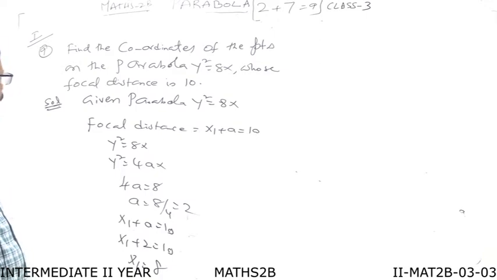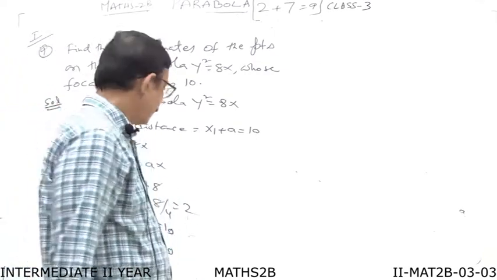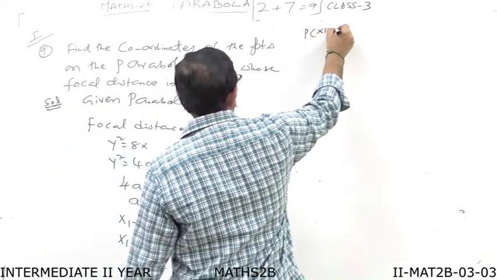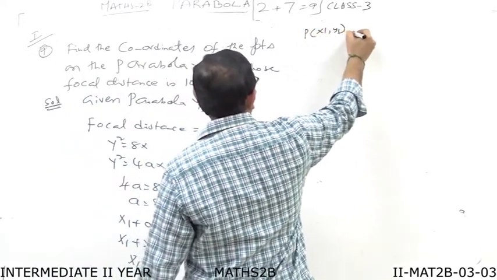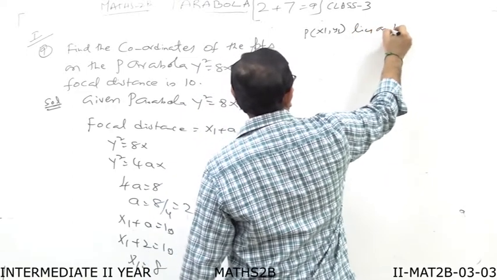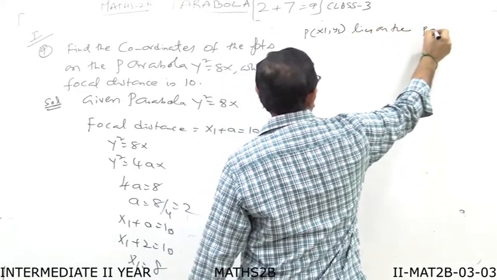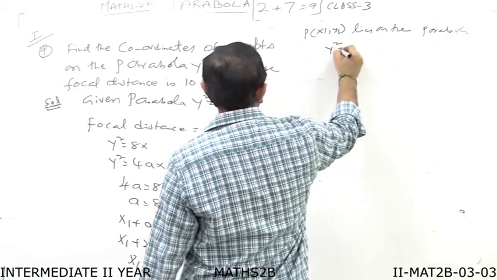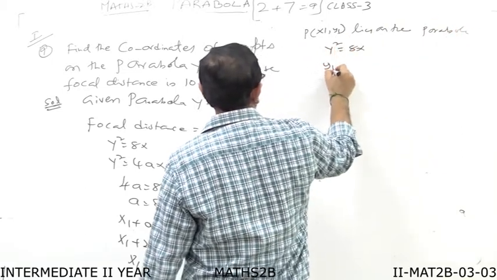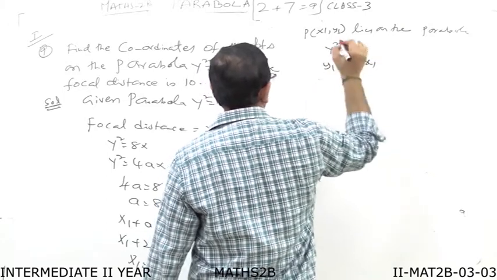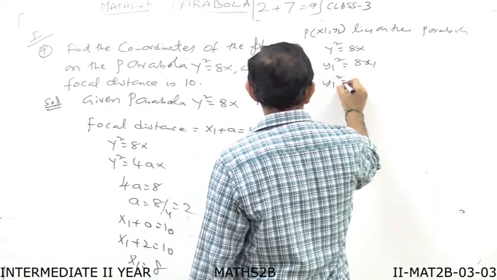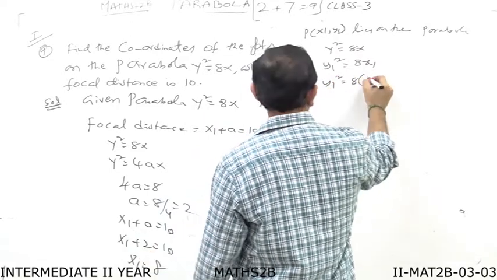We have to find the coordinates of the points on the parabola. Right. Now where does this point P lie? The point P x1 comma y1 lies on the parabola y square is equal to 8x. So therefore this you can write down as y1 square is equal to 8 into x1. So y1 square is equal to 8 into x1 value is 8.